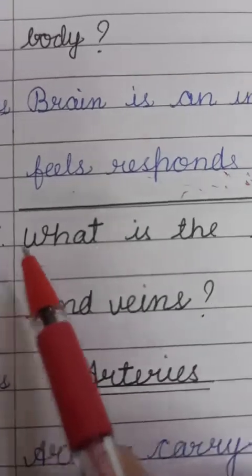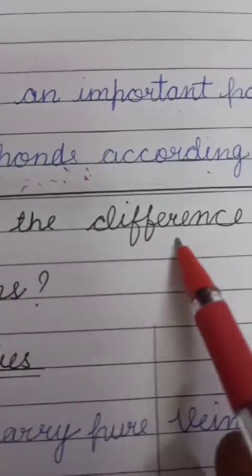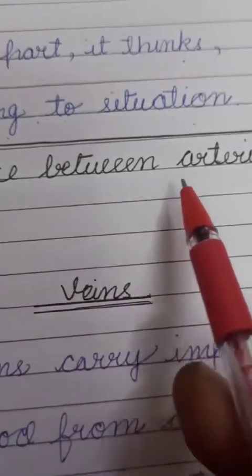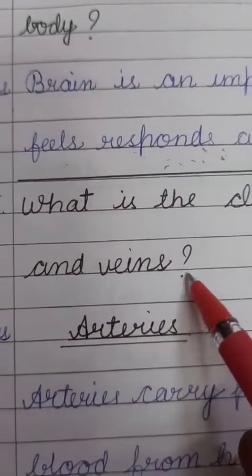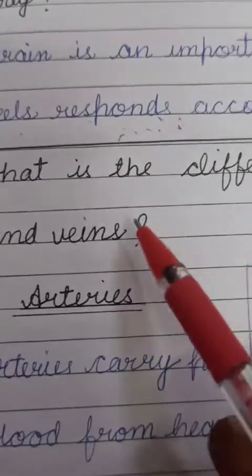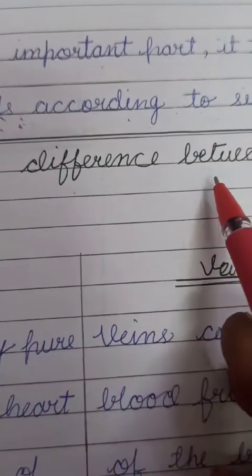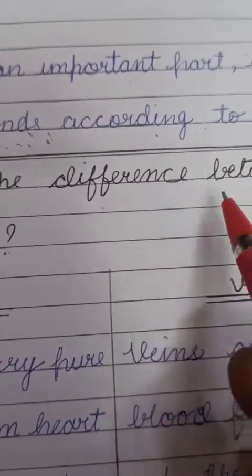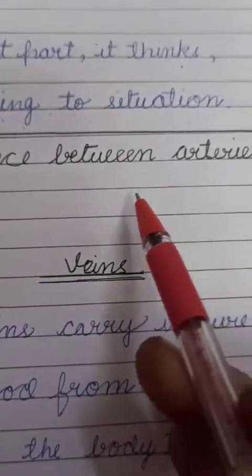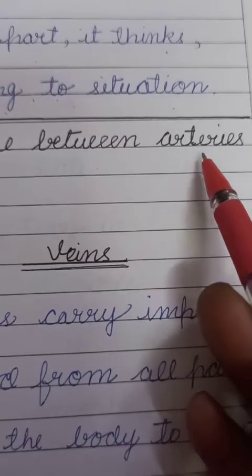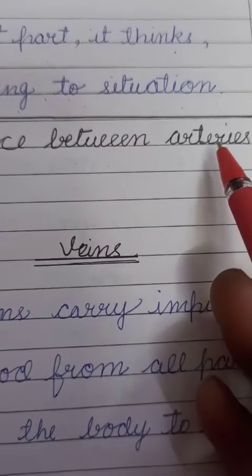And the fifth question is, what is the difference between arteries and veins? Children, in this chapter we have studied the circulatory system. In this system I have explained two types of blood vessels.